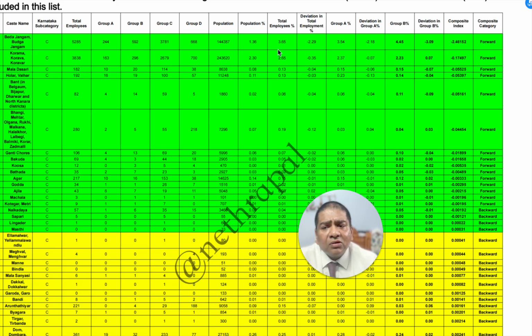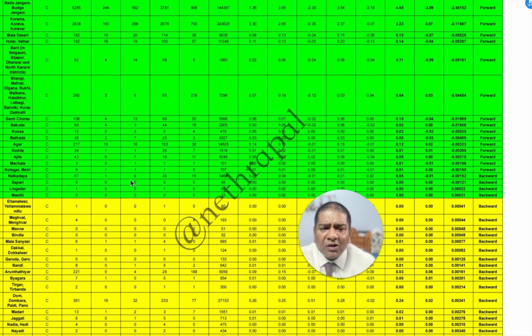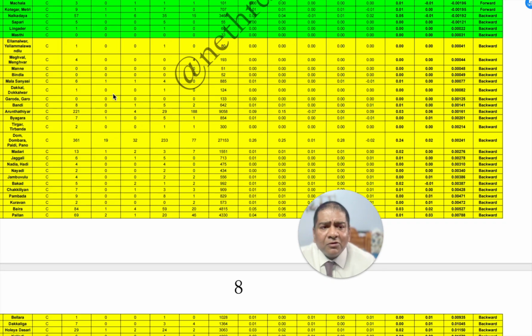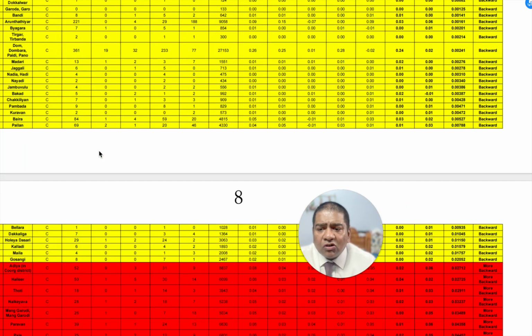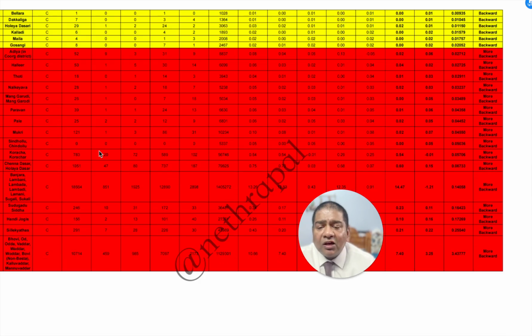Korama, Korava, Koravar, Bangi, these castes are all okay. We are fine with this, so I am not worried much. Then there is a set of yellow color castes which are also fine. But now, my friends, the last group, when you do an analysis, gives a very surprising result: some of the groups which they say are forward or touchable castes may not be completely well represented in the government. That is one of the very serious findings which we have.